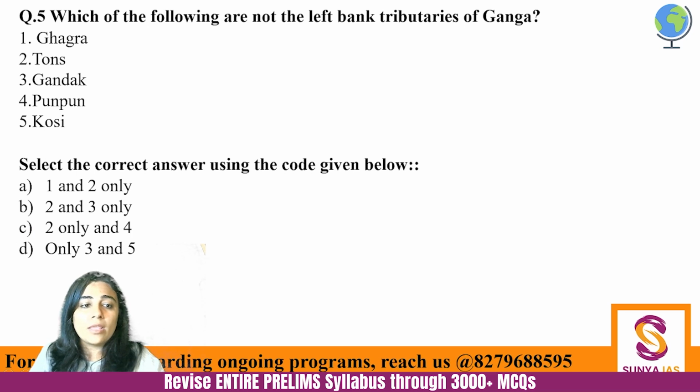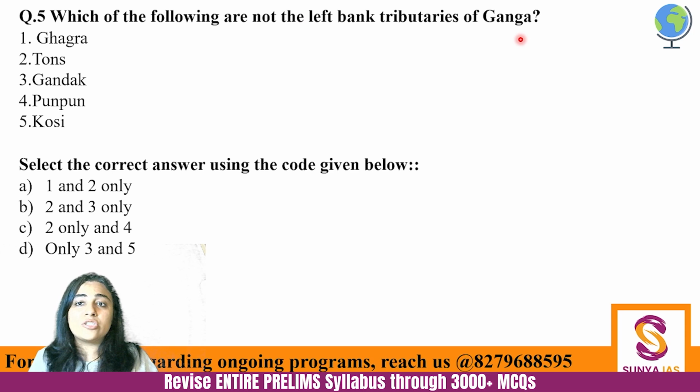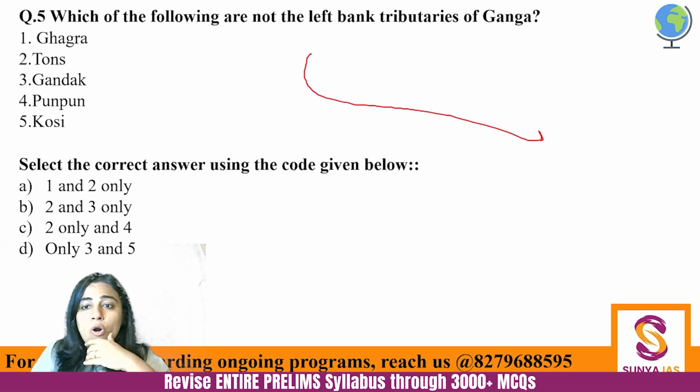Next. Which of the following are not the left bank tributaries of Ganga? Ghagra, Tons, Gandak, Punpun, Kosi. It is asking you which are not the left bank tributary. Now please consider this is the flow of Ganga. This is the direction of flow of Ganga.